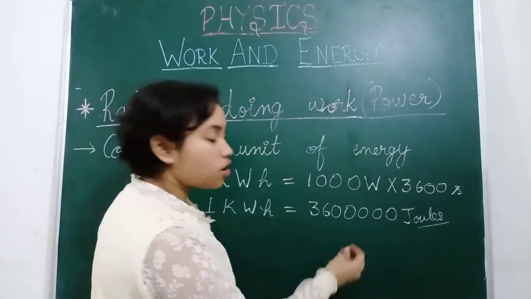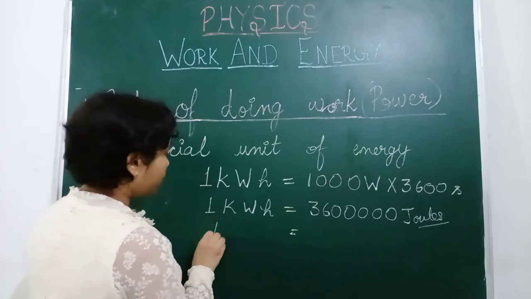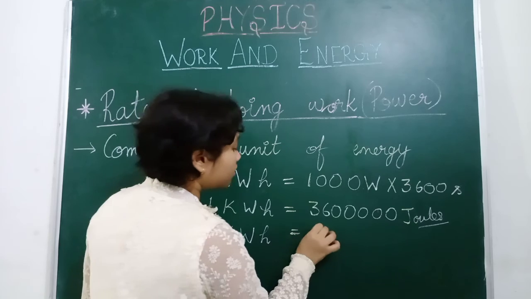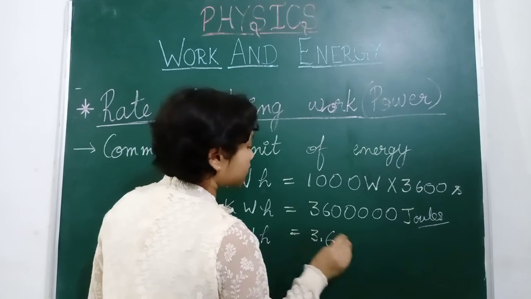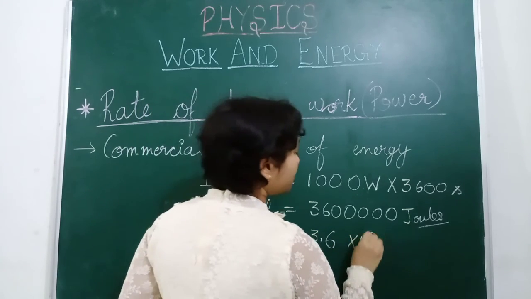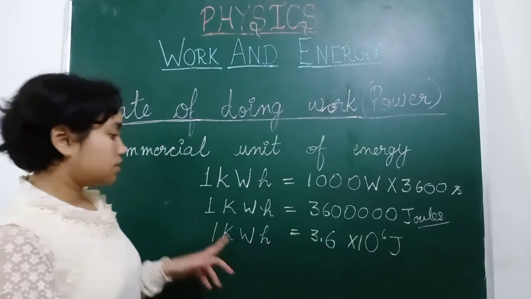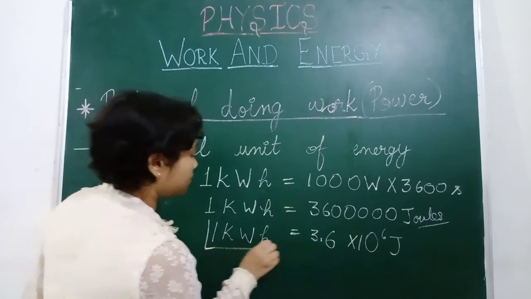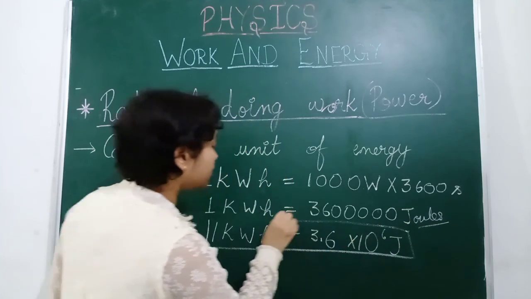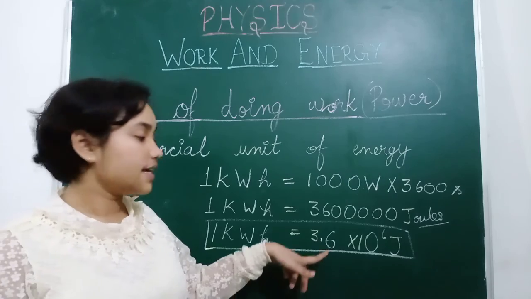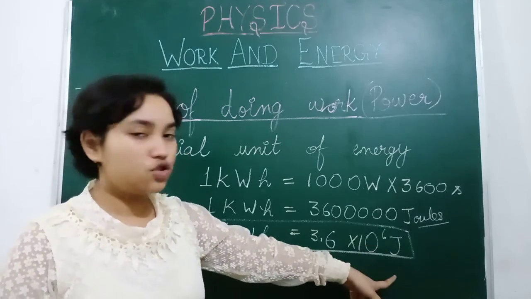So this can also be written as 1 kilowatt hour is equal to 3.6 into 10 to the power 6 joules.